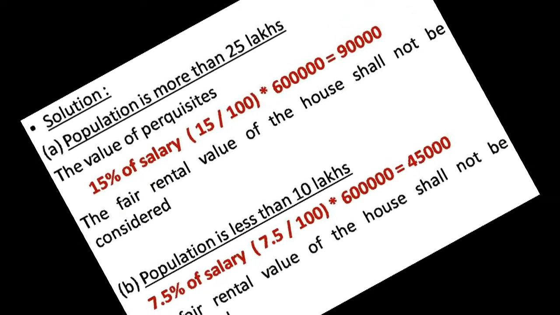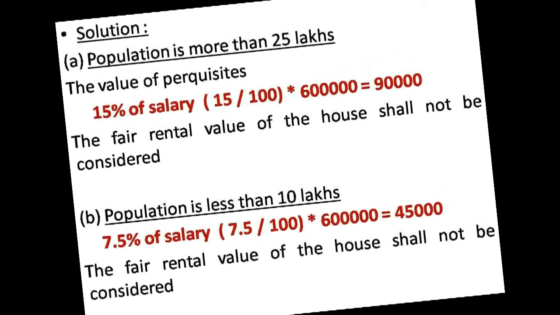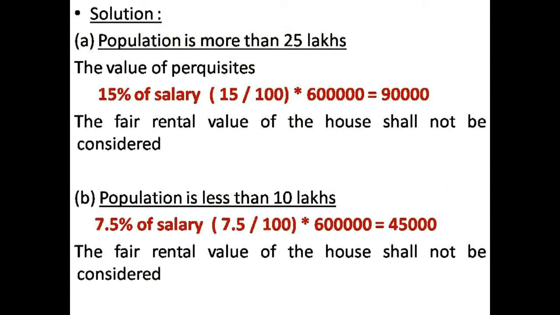In that case, as I told you earlier, when the population is more than 25 lakhs, the value of the perquisite will be 15% of salary. When you calculate on the salary of 6 lakhs, it comes to 90,000. In that case, the fair rental value should not be taken into consideration. So the value of unfurnished accommodation will be 90,000.